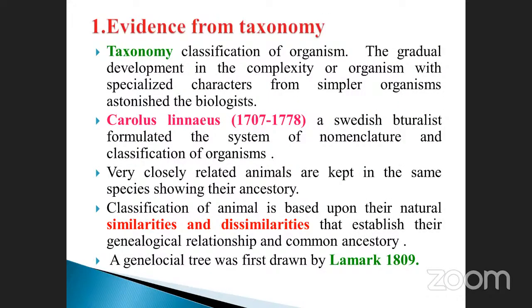See here, for the evidence of taxonomy, Carolus Linnaeus is the most important, because Carolus Linnaeus is the Swedish botanist who formulated the system of nomenclature. What are the types of nomenclature you have already studied?